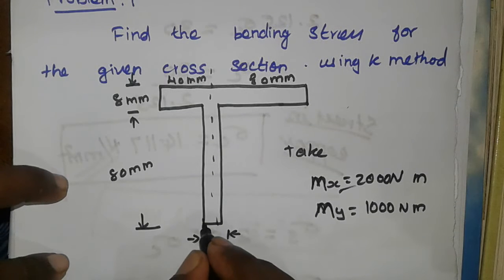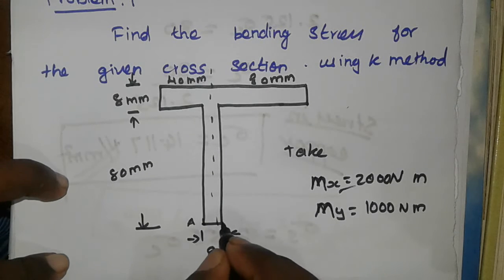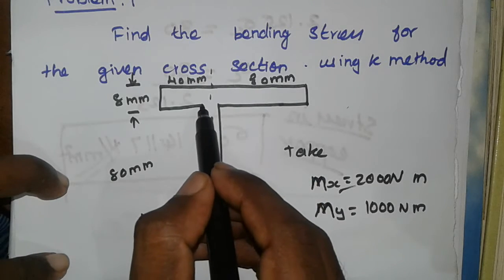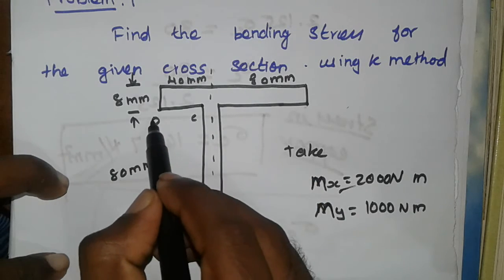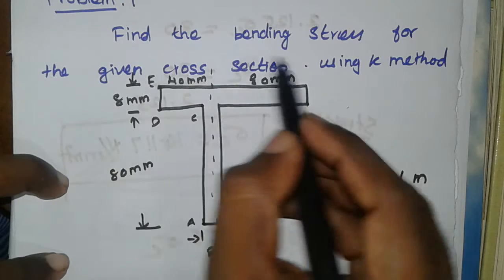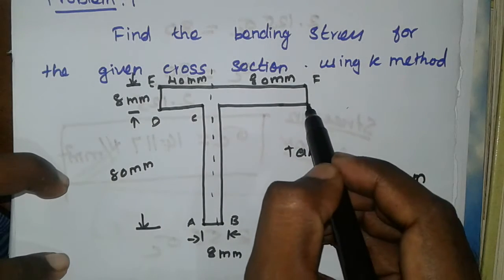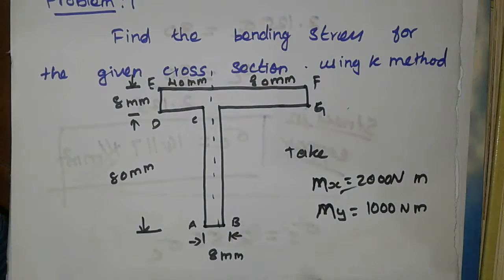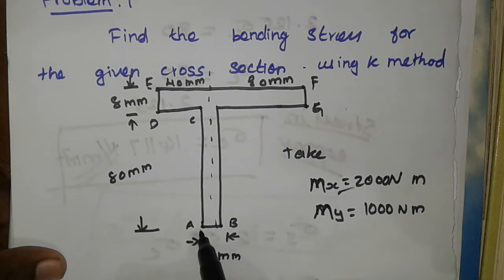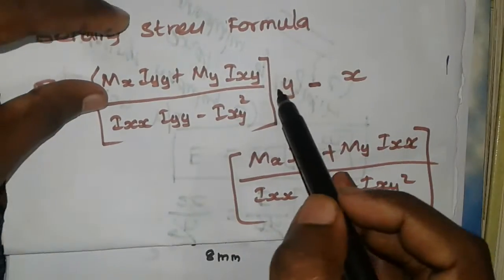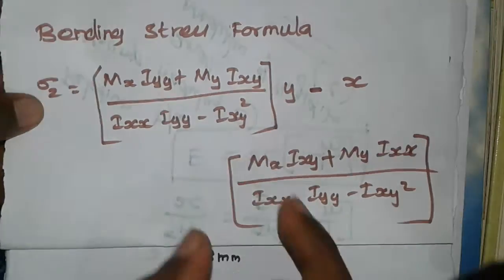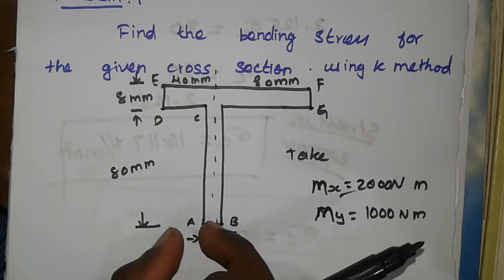Okay, let us consider this is A, this is B, C, D, E, F, G. Like this we can take them as coordinates. If we apply the xy coordinate value for A, for this x and y values,